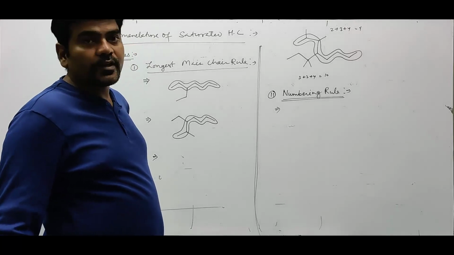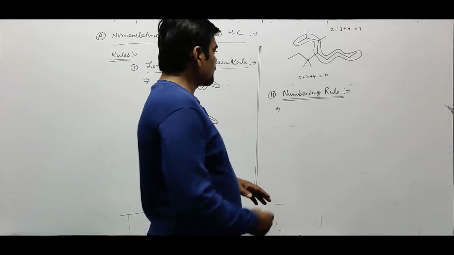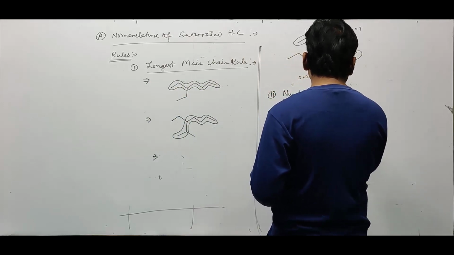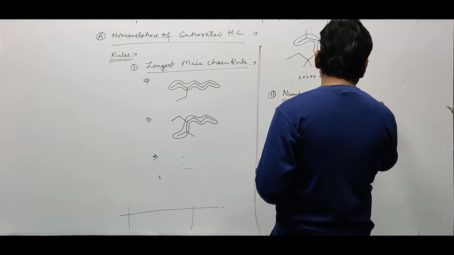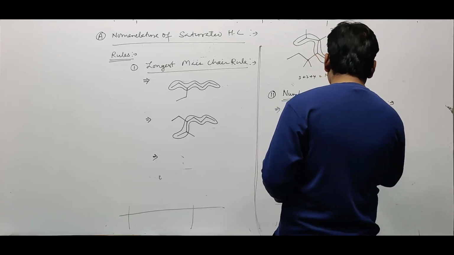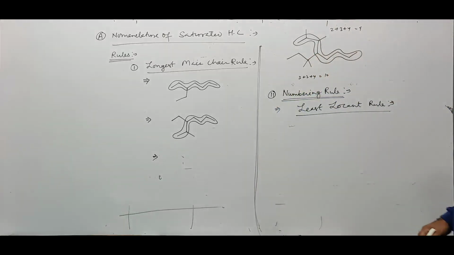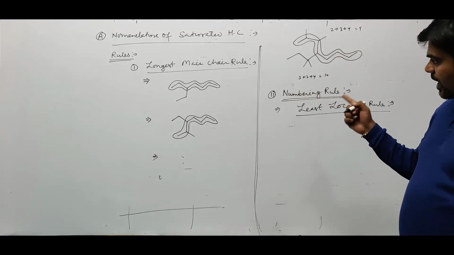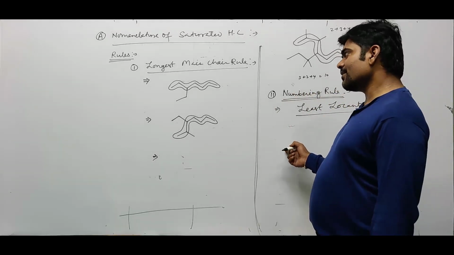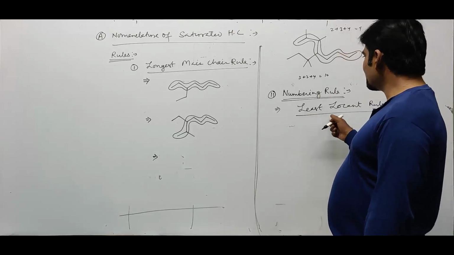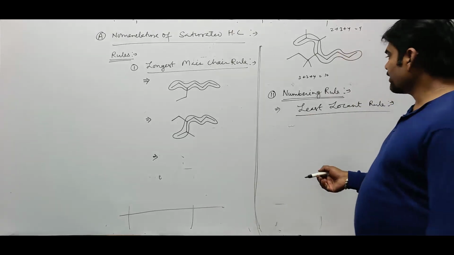And this is known as the least locant rule. In any circumstances, the least locant rule is not violated. What is that? Numbering must be given from the side through which the branch or substituent appears at the earliest position of carbon atom. In any circumstances, this rule should not be violated.